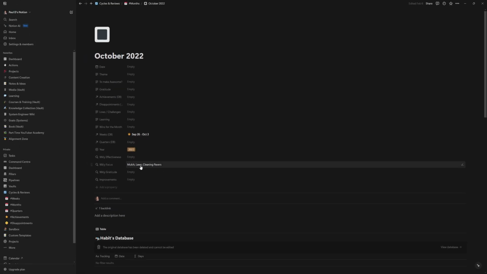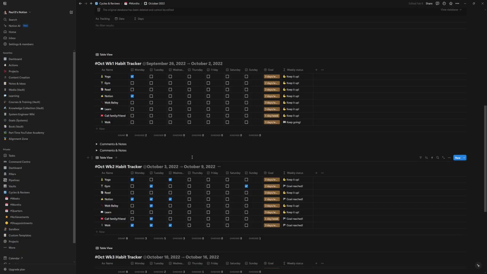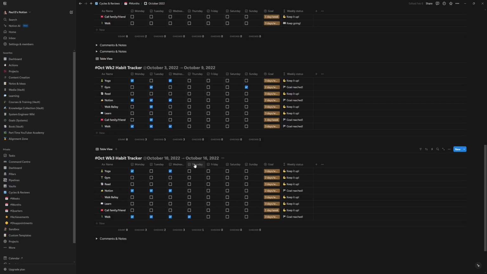And then I'd have a template for the month, which would list the theme, what would make it awesome, what there was to be grateful for, achievements, disappointments, lows, challenges, what I was learning, and wins for the month. And then they would all link back to weeks, quarters, years. And I'd also have my habits completed for that particular month. So it was nice to have a snapshot overview in Notion.